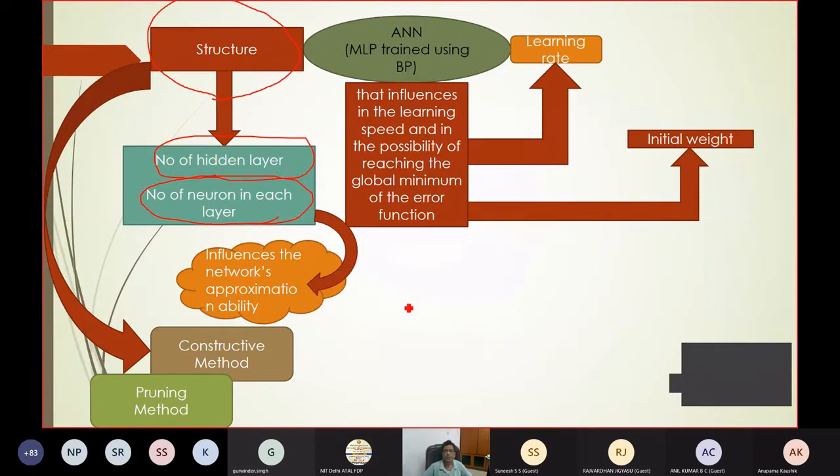So in a deterministic search, what I will do, very simple. I know there are 3 input nodes, 1 output node. So you know this only. Now in a deterministic manner, what I will do, I will put 1 hidden layer with, let us say, 4.